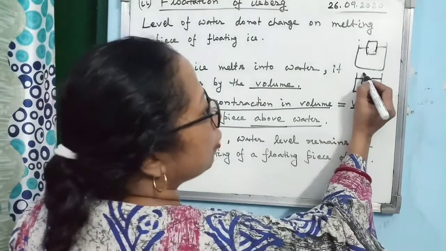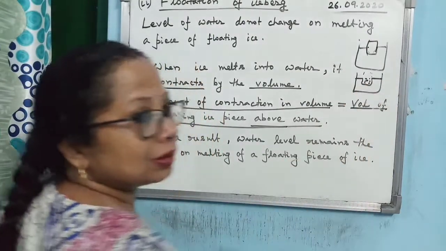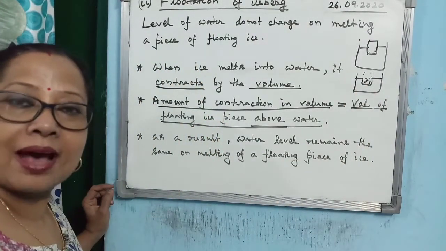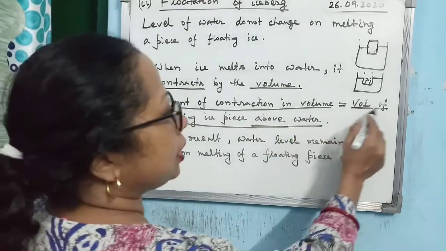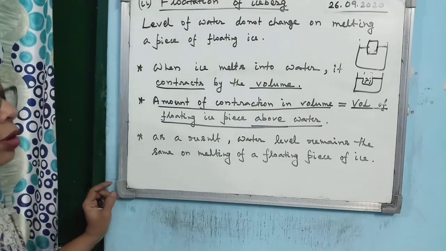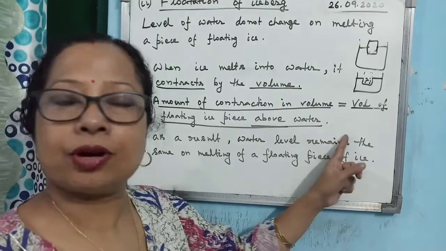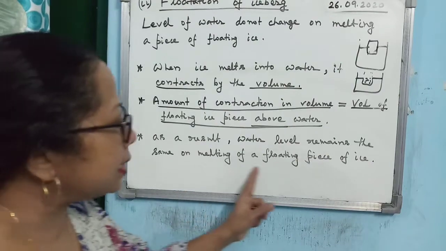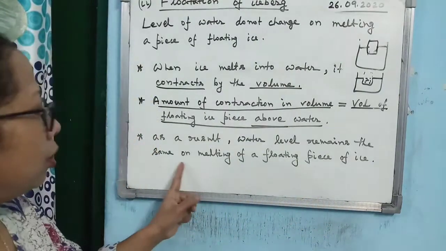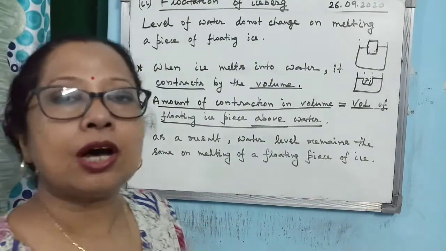Such a fantastic creation of God. So the amount of contraction in volume is equal to the volume of the ice piece above water. You can say that the water level remains the same due to melting of a floating piece of ice.